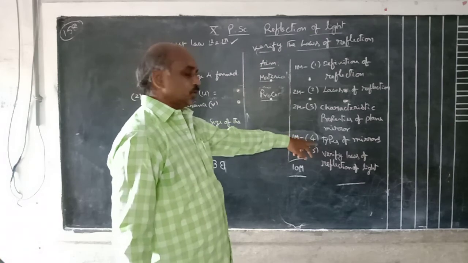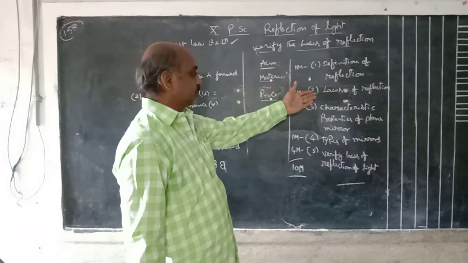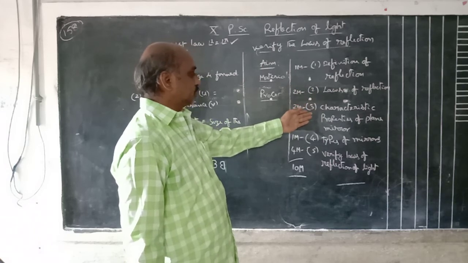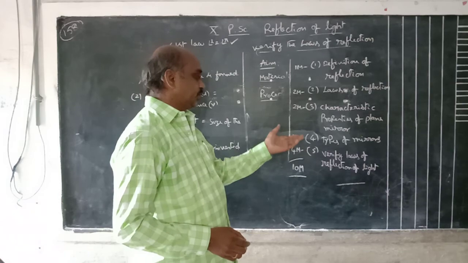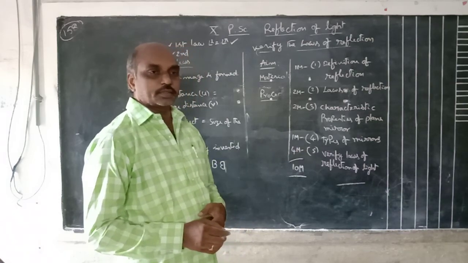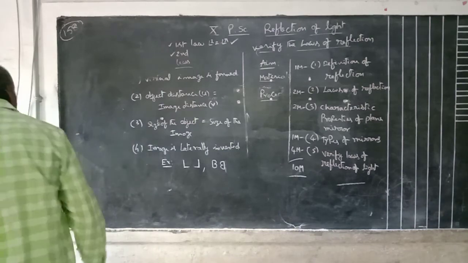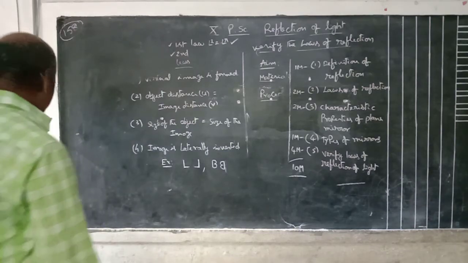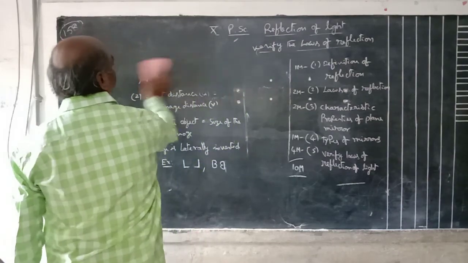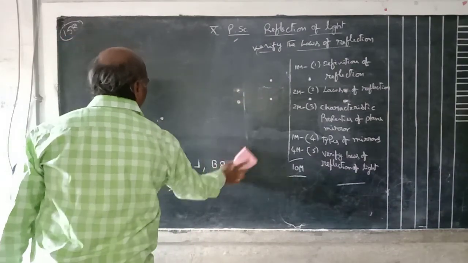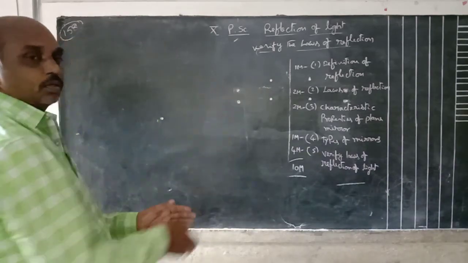And types of mirrors, how many types of mirrors are there? The 2 marks questions are write the laws of reflection of light, and characteristic properties of plane mirror. And the 4 marks question is verify laws of reflection of light. Okay, note down the questions. Total 10 marks.